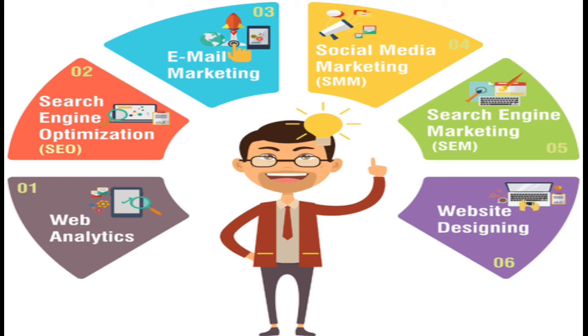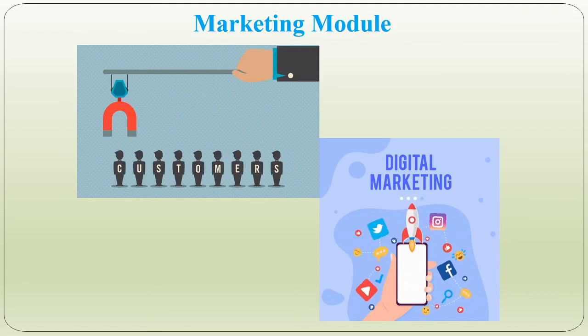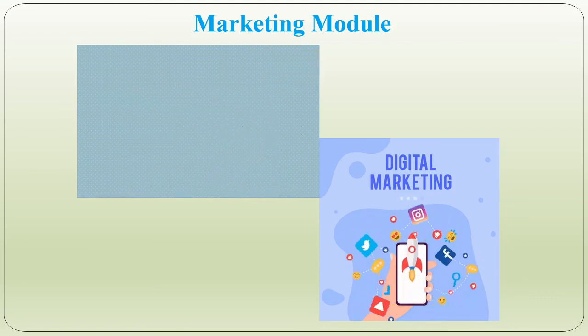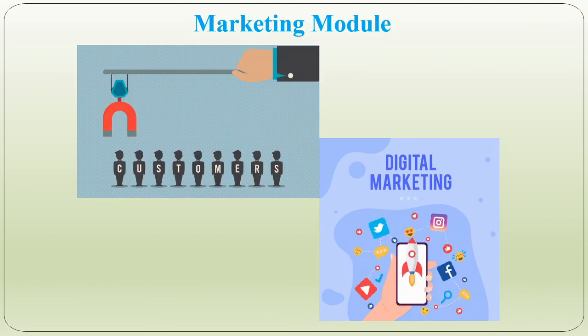Under this marketing module, it can automate email sends based on the campaign rules, and it has advanced customer segmentation features.